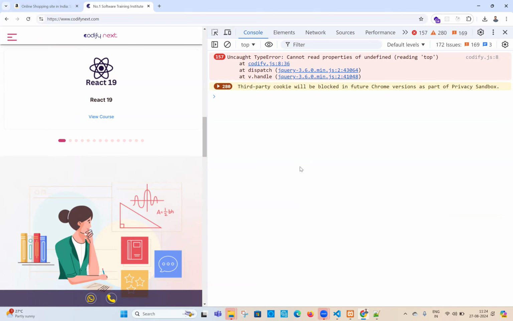What is the problem with some people? If I say HTML is completed and we are starting CSS, after 2 days you will forget all about HTML. You will remember only CSS. After CSS is completed, you will remember JavaScript only. I forget HTML, I forget CSS. Don't be like this. When you are learning CSS, you should have some command of HTML also. When you are learning JavaScript, you should have some command of CSS and HTML also. When you are learning React.js, you should have some command of all three: HTML, CSS, JavaScript. Don't forget this concept.